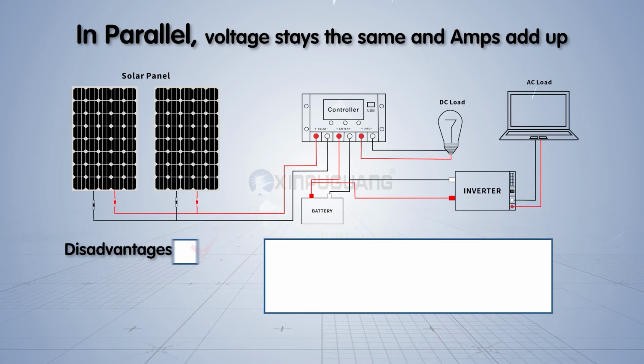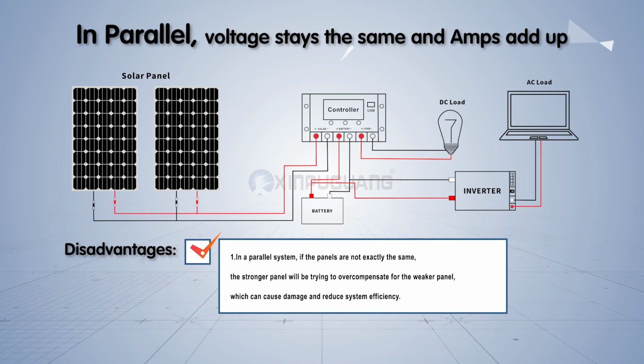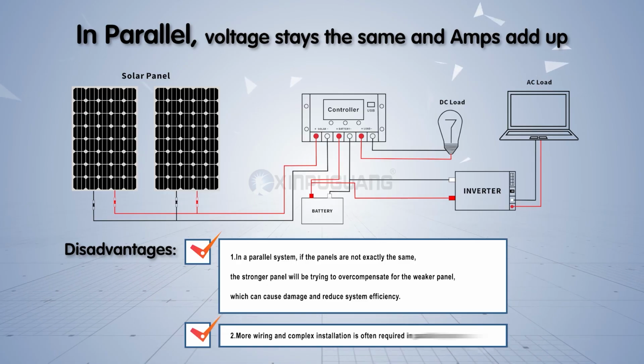Disadvantages: 1. In a parallel system, if the panels are not exactly the same, the stronger panel will be trying to overcompensate for the weaker panel, which can cause damage and reduce system efficiency. 2. More wiring and complex installation is often required in parallel systems.